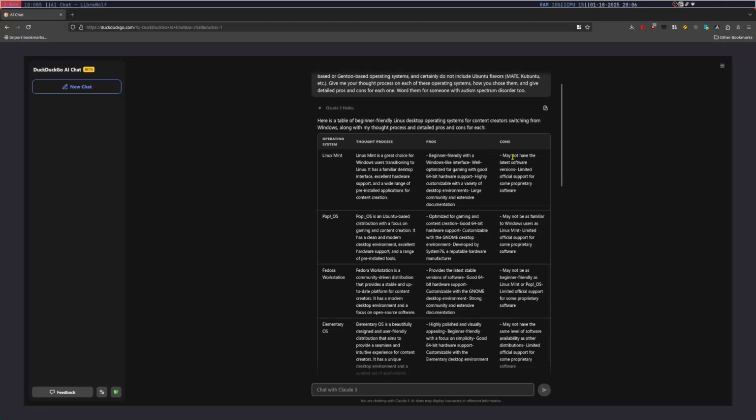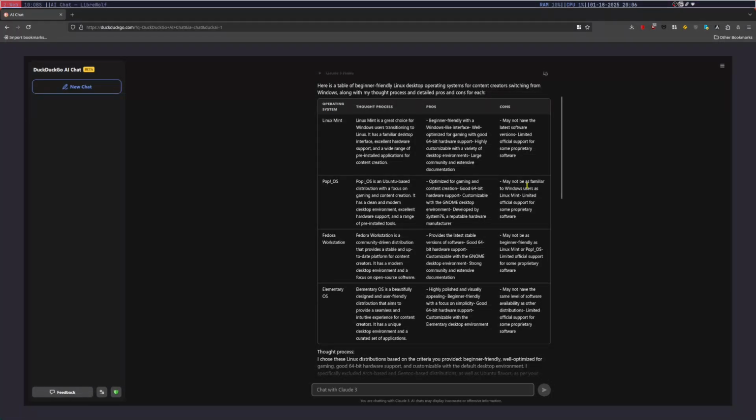The cons are they don't have the latest versions of software due to how APT works. There's limited official support for some proprietary software. Though I will say the users on Nvidia systems, one of them being me, actually have some decent drivers. We just have to get a specialized PPA for the Nvidia graphics drivers, specifically the closed source proprietary ones. Now, that's going to be pretty interesting.